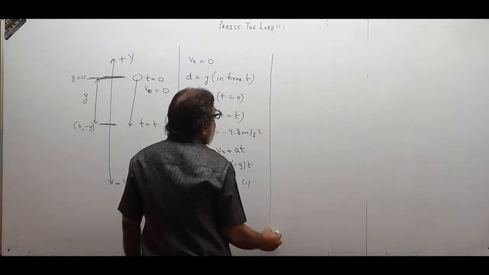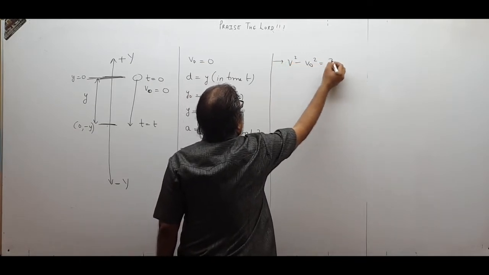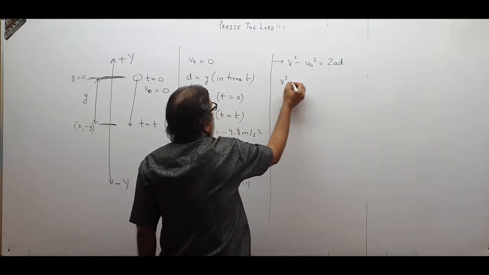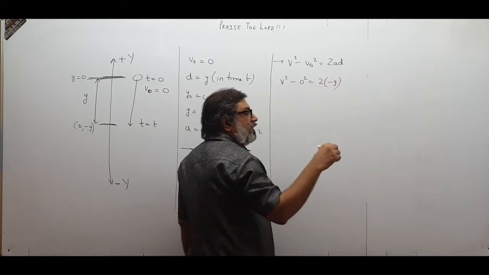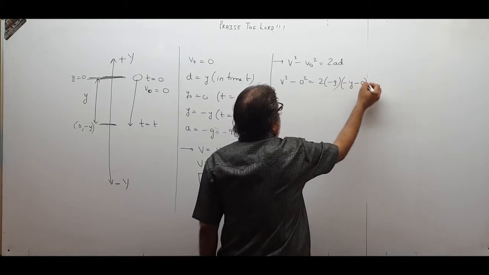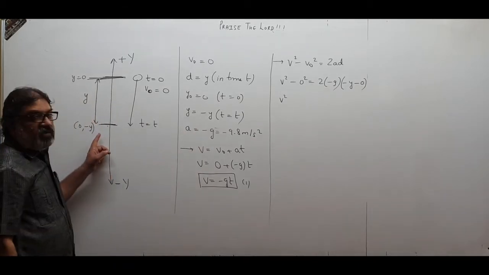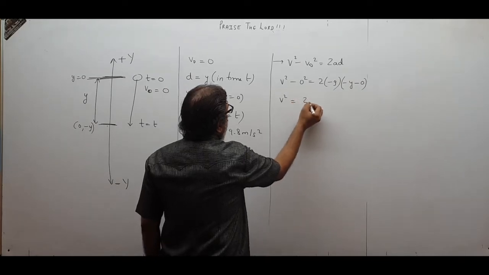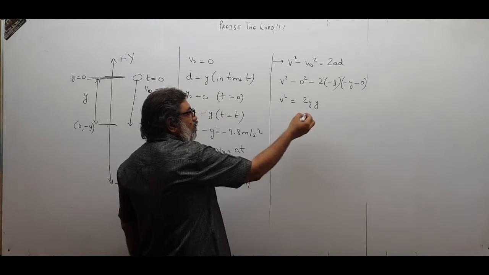Then we also have v square minus v0 square is equal to 2ad, where d is the displacement. So v square minus 0 square equals 2 into minus g. Displacement means final position minus initial position. So final position minus initial position. Final position was minus y. Finally the body was here. Initially it was here. So v square becomes equal to 2gy. So v square is 2gy.